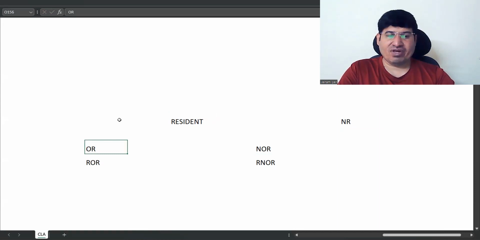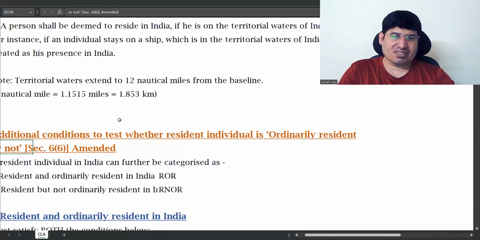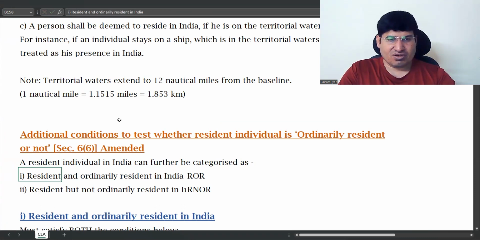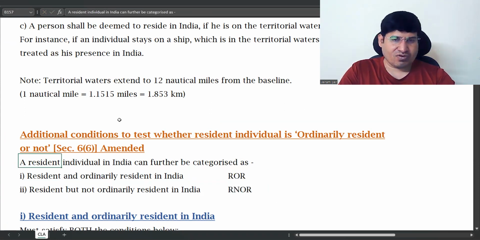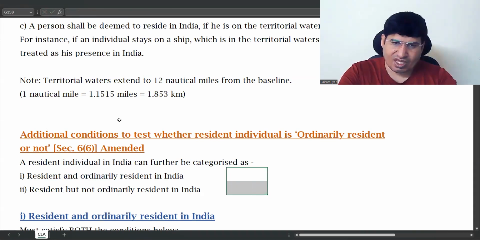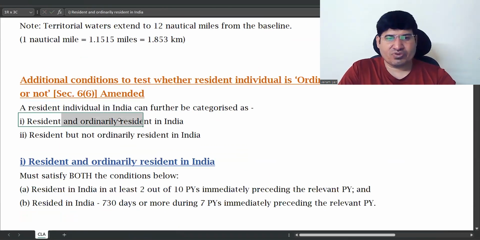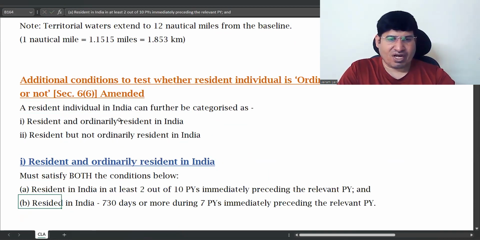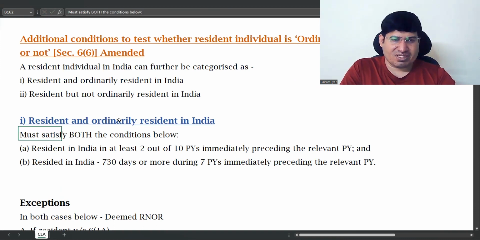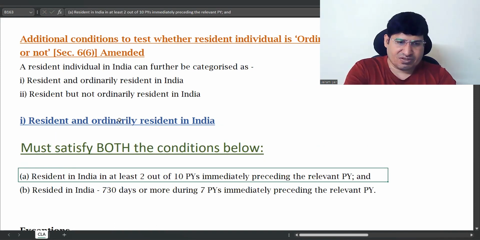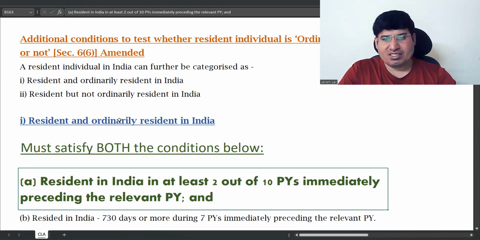So when will he become an OR? That conditions we are seeing. See, this is also cumulative. These 2 conditions are also cumulative. So both conditions have to be fulfilled. It is the first condition. So this is just showing ROR and RNOR. For ROR, you must satisfy both conditions. Resident in India at least 2 out of 10 previous years preceding the relevant previous year.